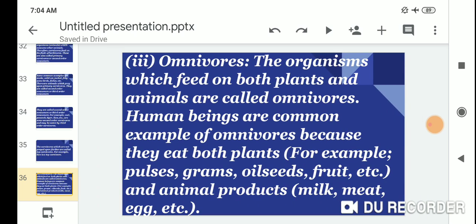The third one is omnivores. Omnivores are the organisms which feed on both plants and animals. Human beings are a common example of omnivores because they eat both plant products, for example pulses, grams, oil seeds, fruit, etc., and animal products, milk, meat, egg, etc.